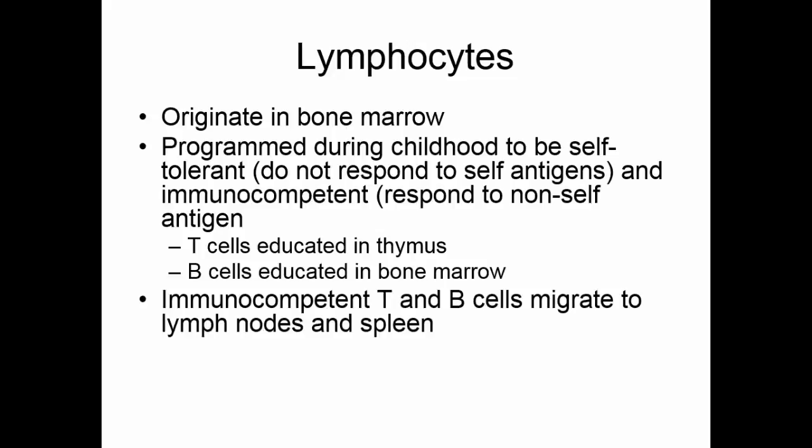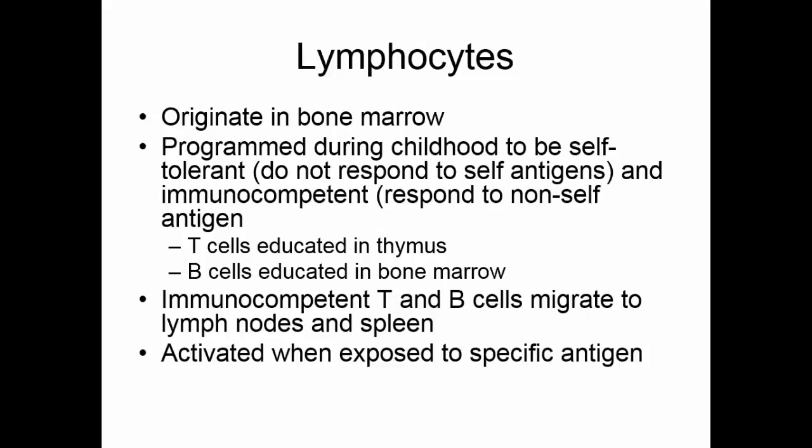Immunocompetent T and B cells will then migrate to the lymph nodes and the spleen. These are the major filtering organs for the lymph and the blood. In these locations, they're uniquely positioned to see if anything foreign comes into the body. The cells will be activated when they're exposed to the antigen that they are designed to attack.